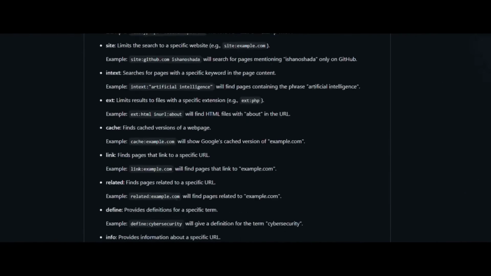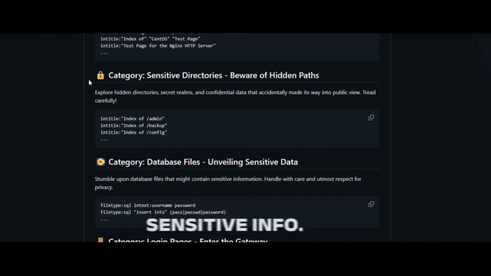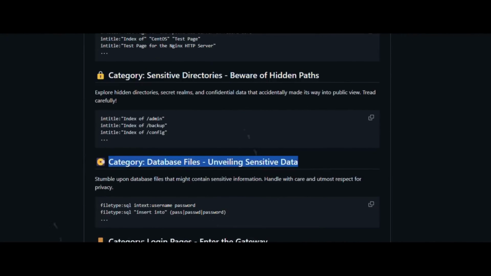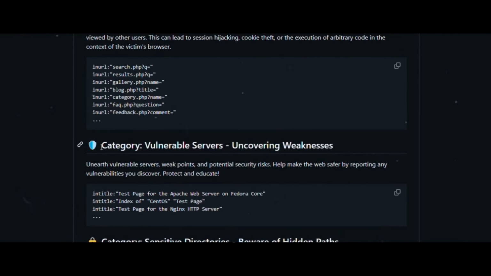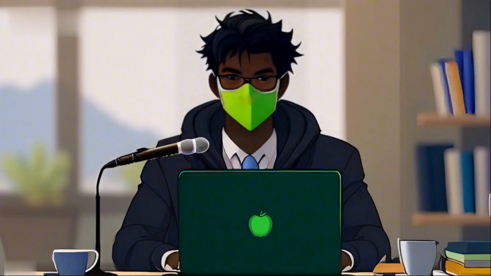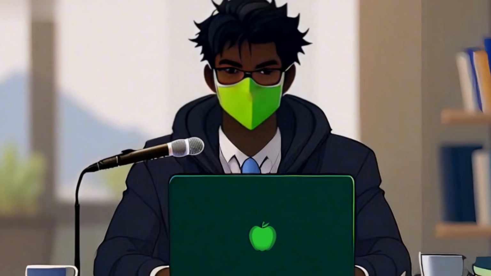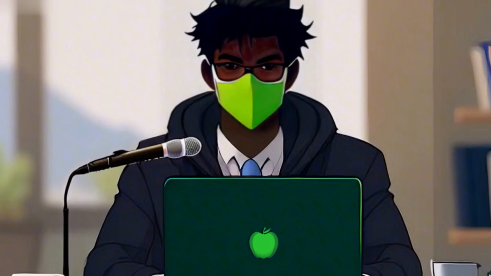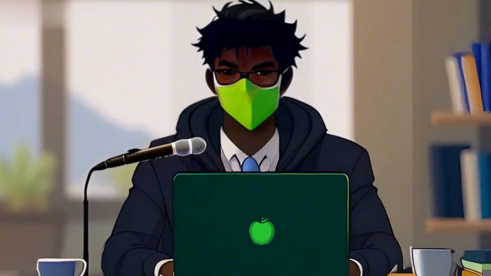What you can do with it is discover unsecured files and sensitive information accidentally exposed online, plus identify vulnerable web servers by searching for default configurations. So there you have it, 5 powerful OSINT tools that can help uncover information online. But remember, with great power comes great responsibility.